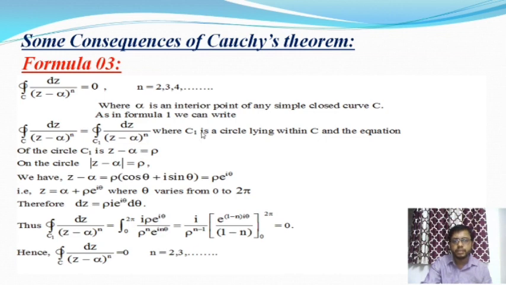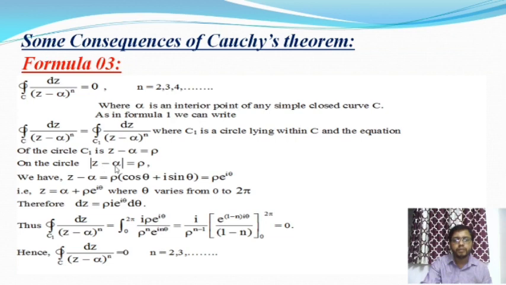In the previous formula I have already discussed that if the curve C1 lies within C, then the two integral values are the same. The value of this integration over the curve C is equal to the value of this integration over the curve C1. So on that circle C1, with the equation modulus of z minus alpha equal to rho, I will take this one.